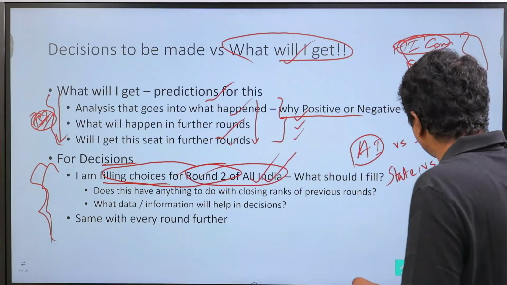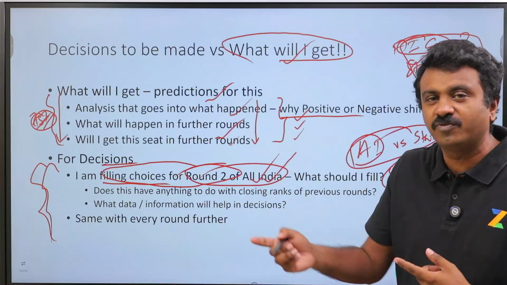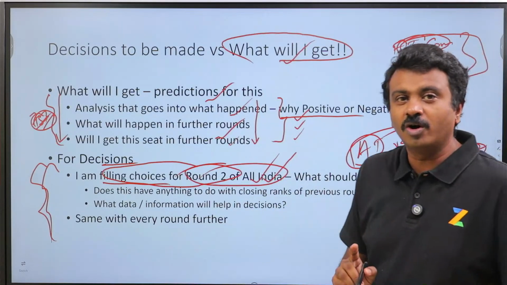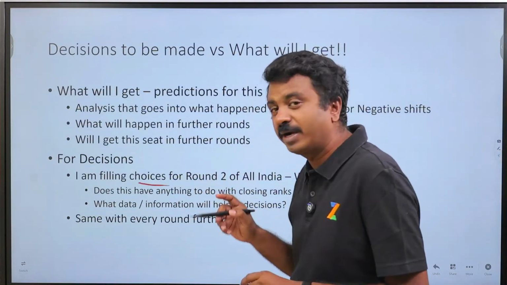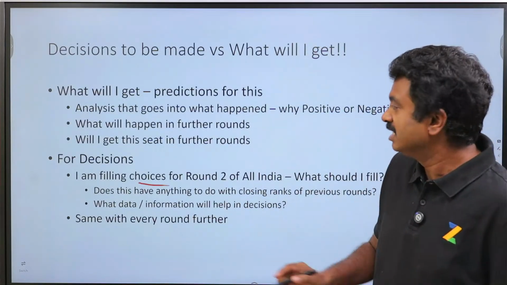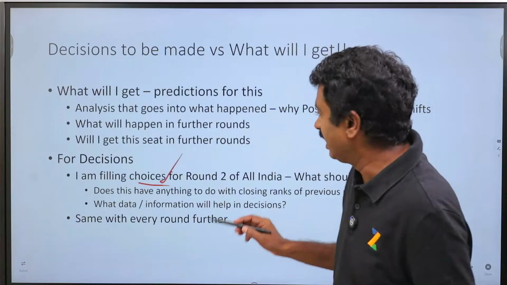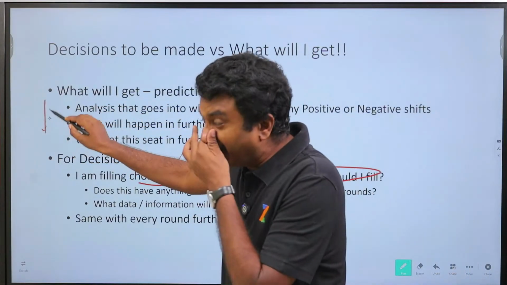Now in this scenario, what I do in round 2 is very critical because that impacts my eligibility for the further rounds for all the states or for all India. So that becomes very critical. I might be required to not fill in all the choices, also restrict my choices in certain cases, correct? So that is very important, and for that effort needs to go more than will I get this, correct?